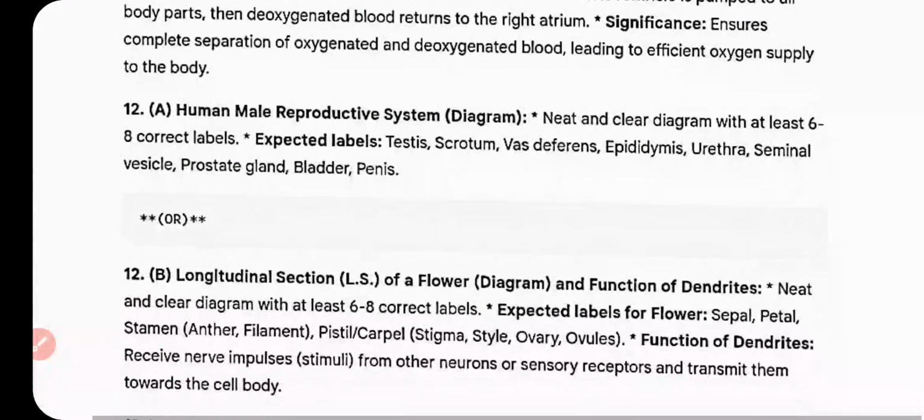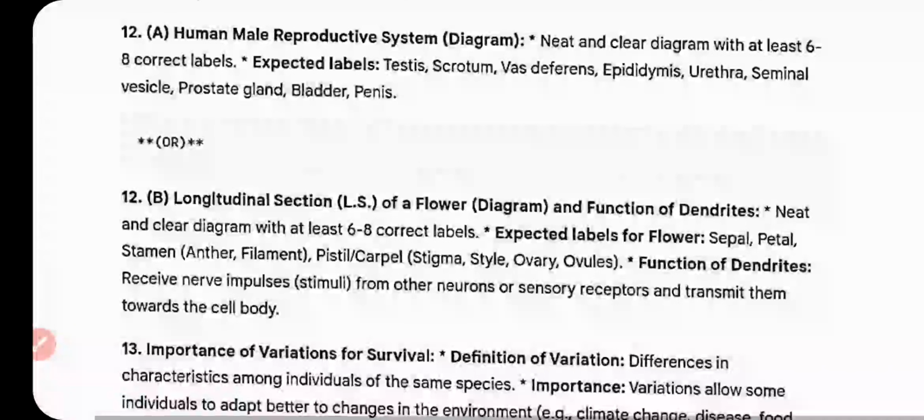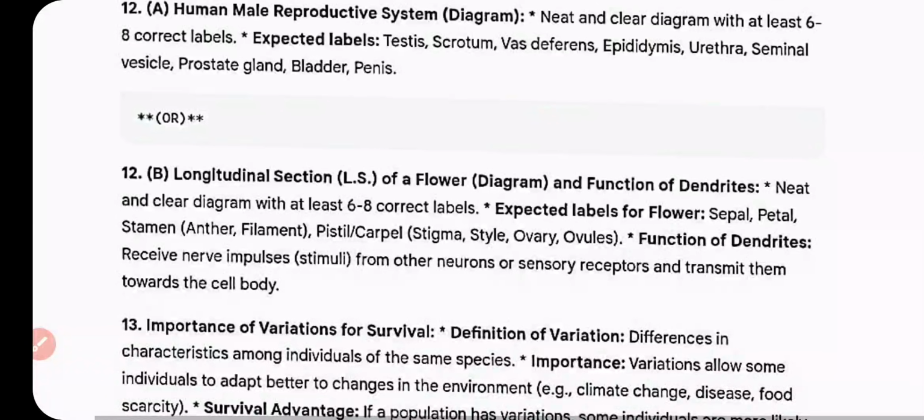Human male reproductive system: neat and clear diagram with 6-8 labels. Expected labels are testis, scrotum, vas deferens, epididymis, urethra, seminal vesicles, prostate gland, bladder, penis.